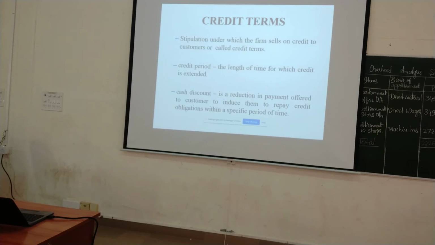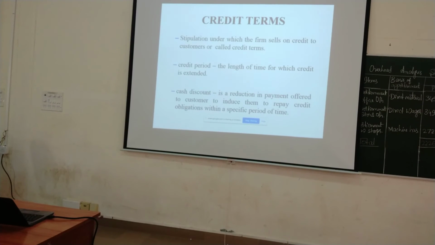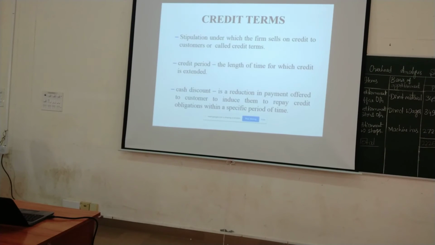So sometimes using the discount may not be beneficial. Sometimes using cash is much more beneficial. So we should understand the gamut of all those things. Okay. So we get 2 by 10 net 30, and we can calculate problems on this. 2 by 10 net 30 stands for: if a customer makes a payment within 10 days, he is eligible to get a discount of 2%. Otherwise, he can use the amount for 30 days.